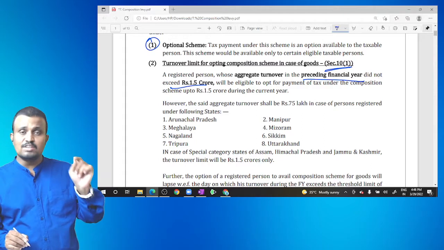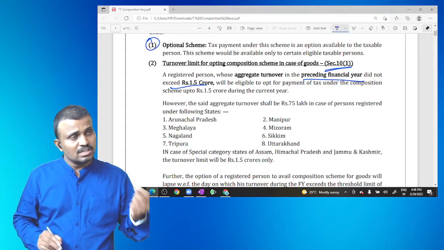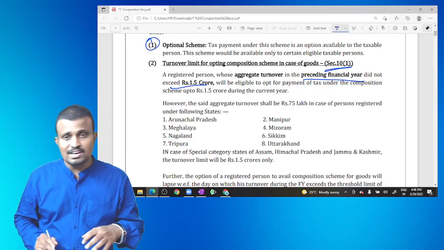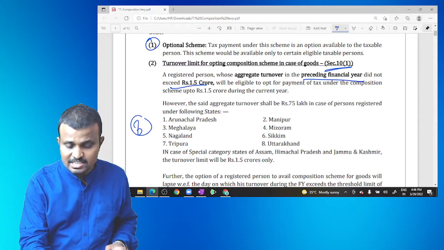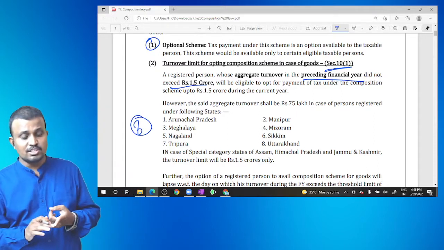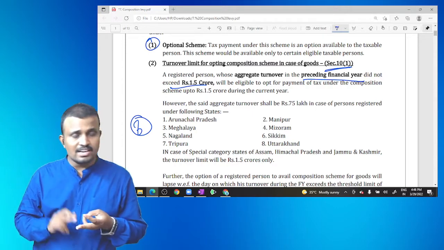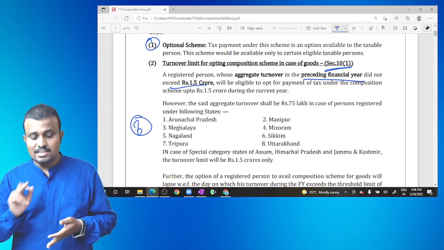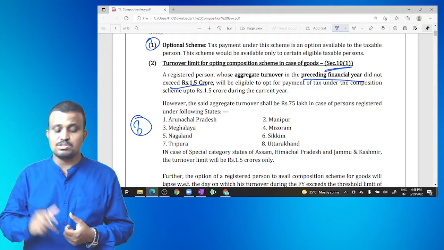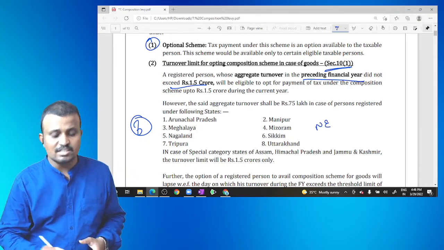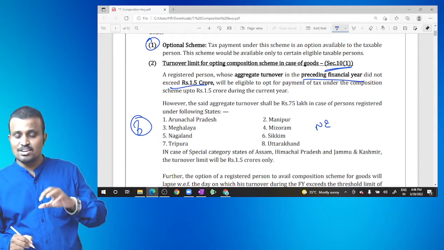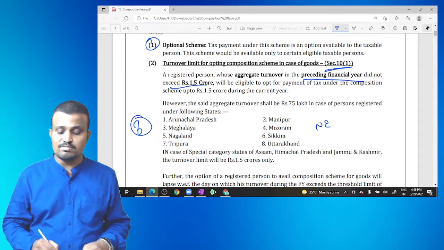But that 1.5 crore turnover limit is restricted to 75 lakh in some states. How many states are there? 8 states: Arunachal Pradesh, Manipur, Meghalaya, Mizoram, Nagaland, Sikkim, Tripura, and Uttarakhand. These are called the northeastern states. But not all northeastern states opt for the 75 lakh limit.